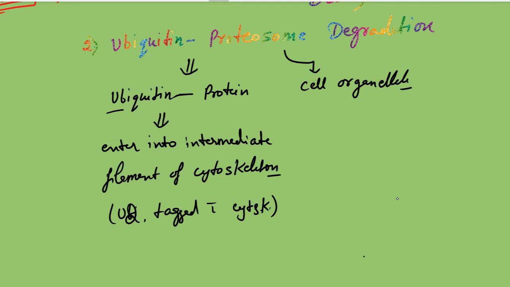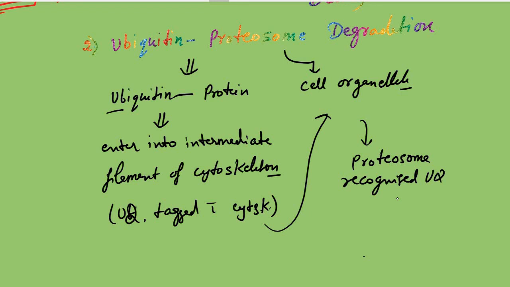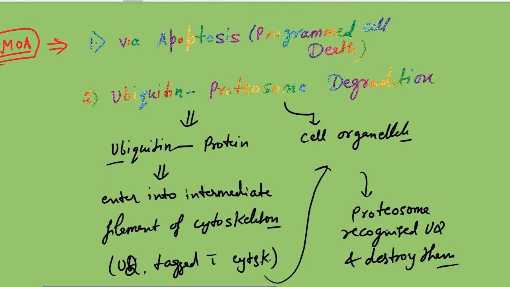When the ubiquitin tagged with the cytoskeleton enters into the proteasomes, the proteasomes recognize the ubiquitin and destroy them. Okay, so the complete name is ubiquitin proteasome degradation of the cytoskeleton. So this is the second mechanism.